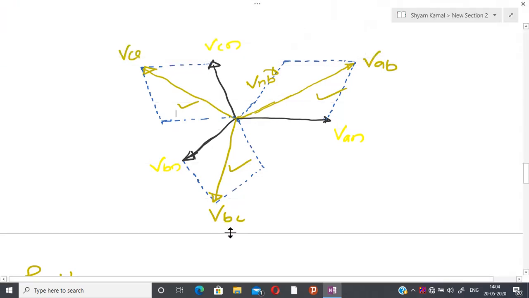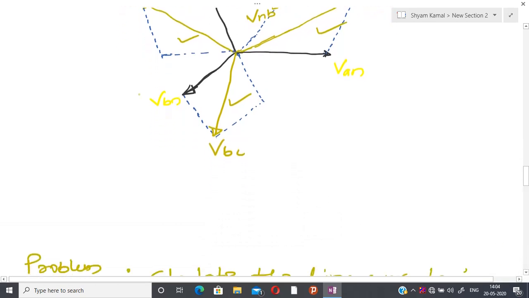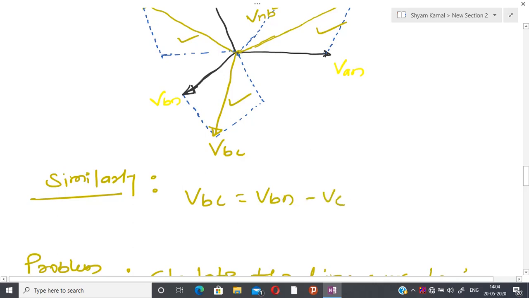If you repeat this kind of calculation, then it is possible to show. I am not going to write the calculation again. Similarly, I have VBC, that is equal to VBN minus VCN, and if you do this calculation, then the magnitude remains the same and the angle is now minus 90 degree.